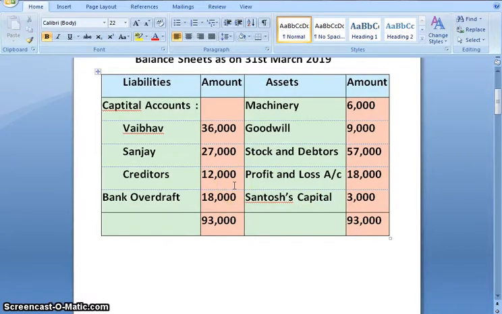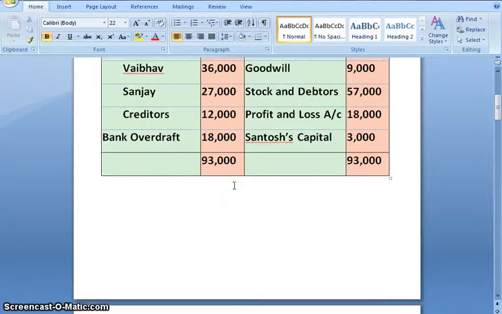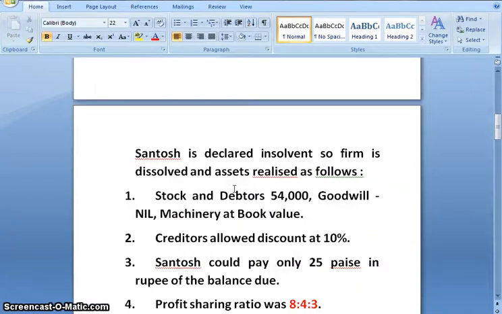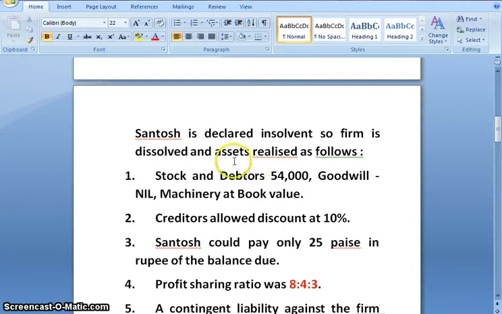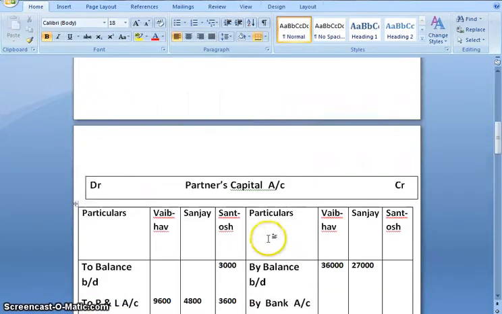So let us come ahead to the additional information. Santosh is declared insolvent, and upon that assets realized as follows: stock and debtors, goodwill is nil, and machinery is at book value. So our journal entry would be bank account debited to realization account.